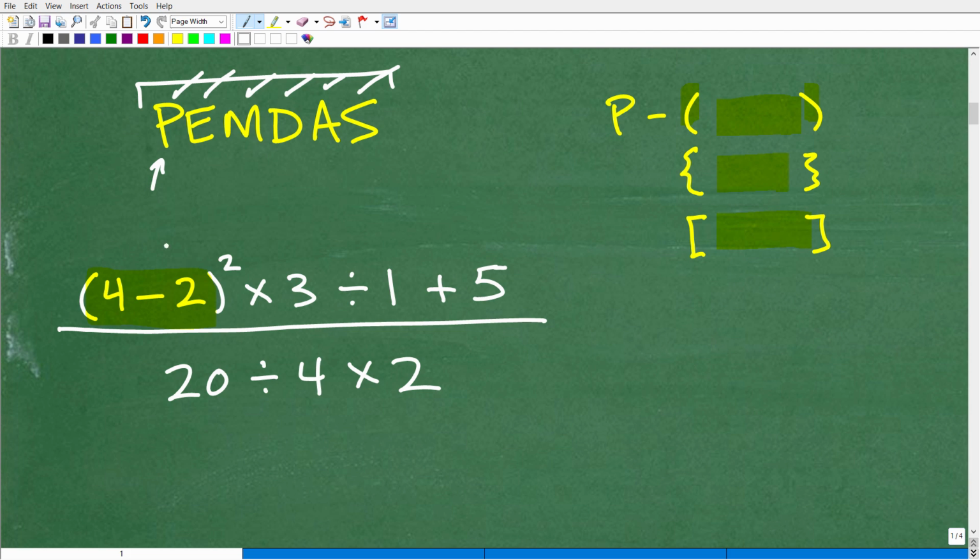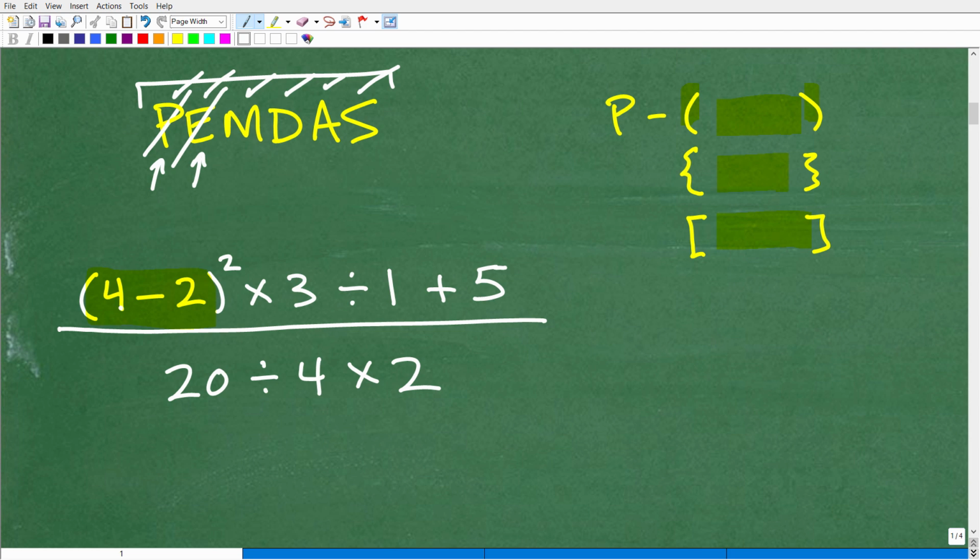Okay, so that's P. Once we're done with that, we move on to E. Now, we only do these things if they exist in our problem. Sometimes you'll have a problem with no parentheses, so you just skip it. You just check, all right, there's no parentheses, you move on to E, which are powers. Now, if there's no powers, you move on to multiplication, division, etc.